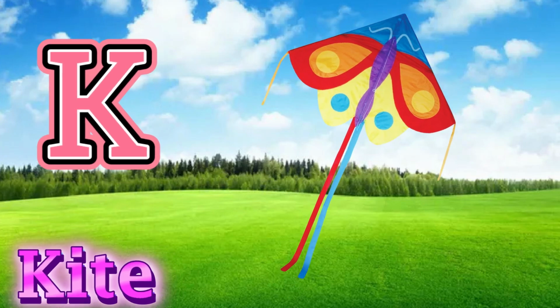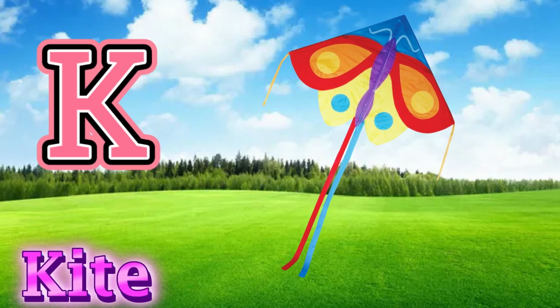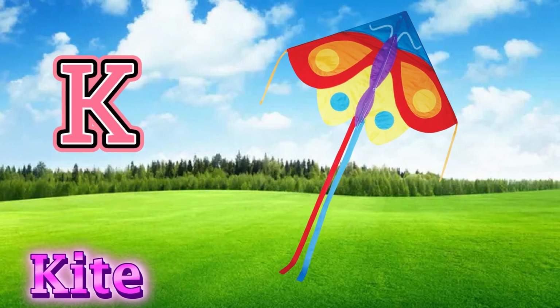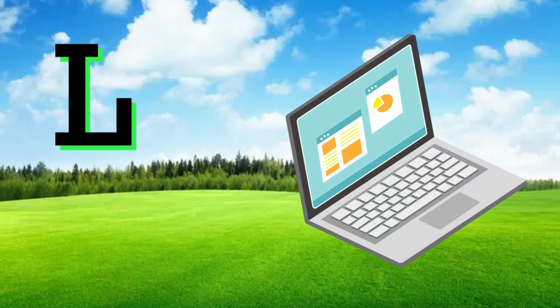K for kite. The mouse takes the cheese. K for kite. Hi ho, the dairy-o, the mouse takes the cheese. L for laptop.